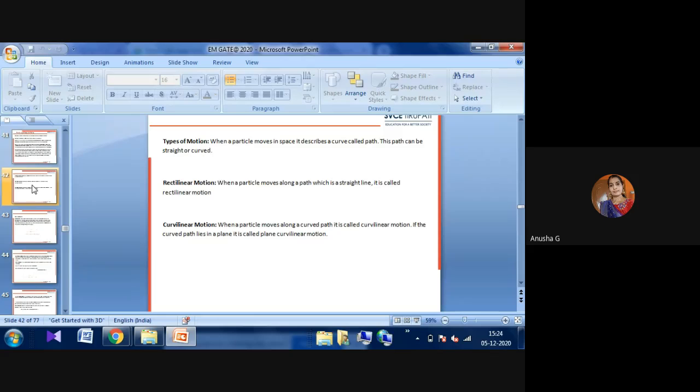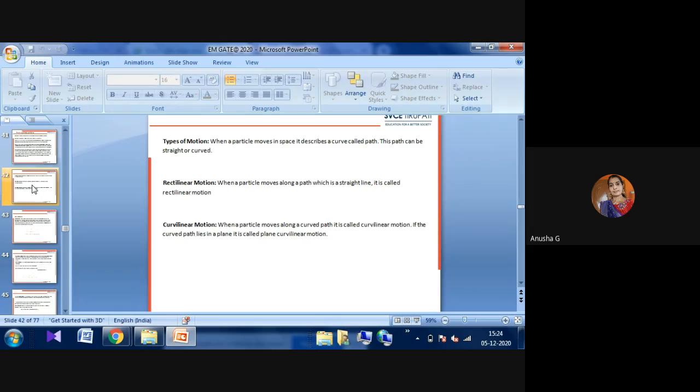Then there will be different types of motions. The first type is when a particle moves in a space, it describes a path. The path can be straight or curved. The second one is rectilinear motion. When a particle moves along a path which is a straight line, it is called rectilinear motion.